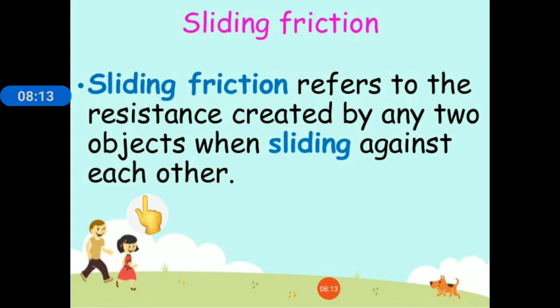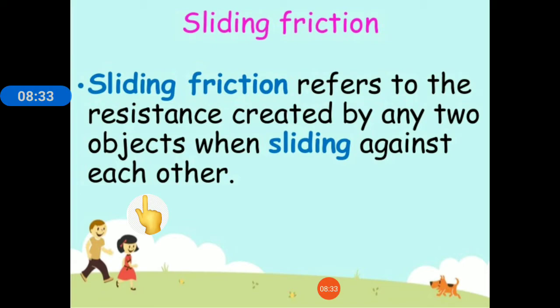So sliding friction is the amount of force required to retain the state of motion of a moving object at the same speed.